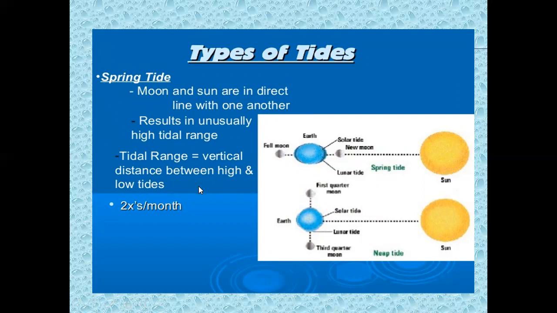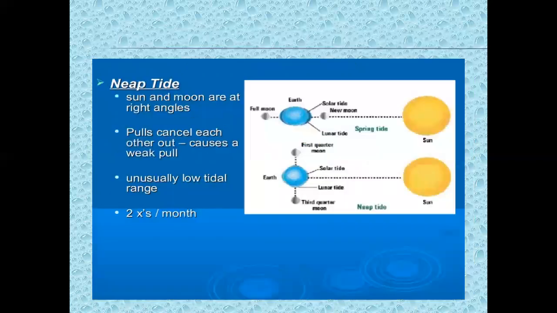Tidal range is the vertical distance between the high and low tide. There are two spring tides per month. Every month we have two spring tides.